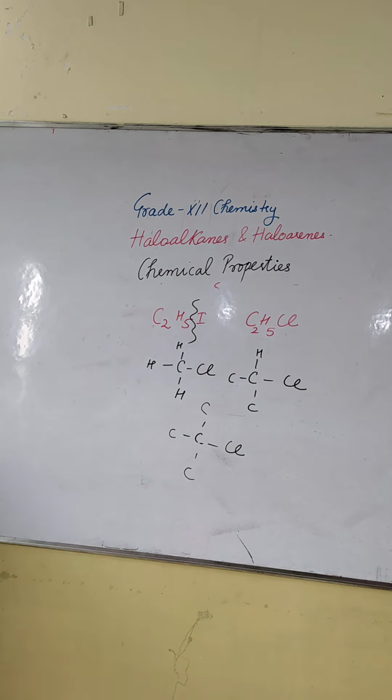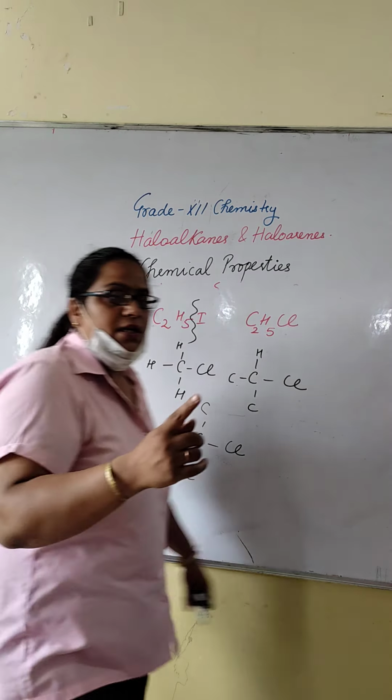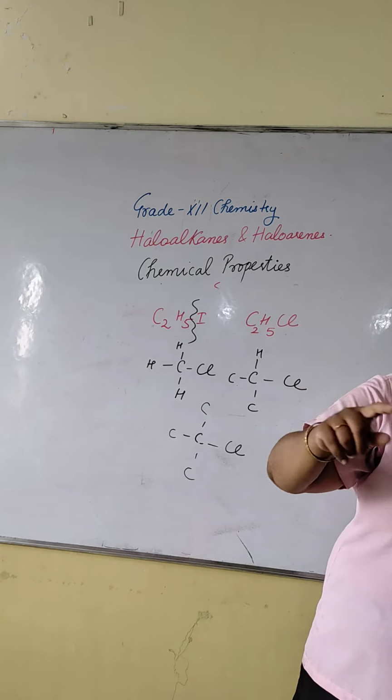No doubt? Fine? Next is the stereochemical aspect of nucleophilic substitution reaction. Here your point about configuration will be more clear.